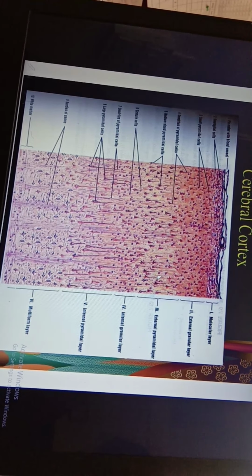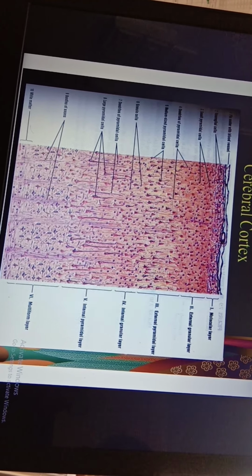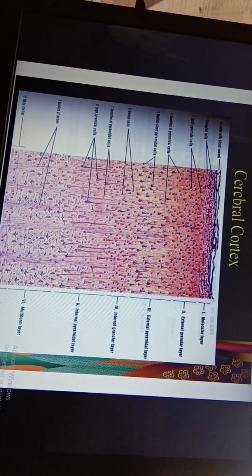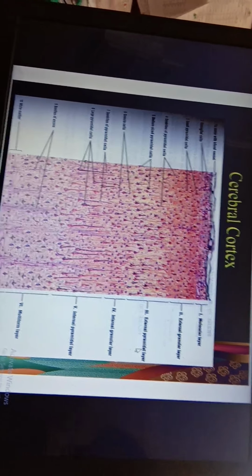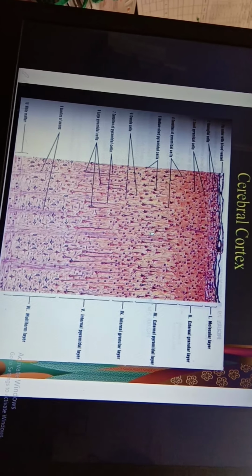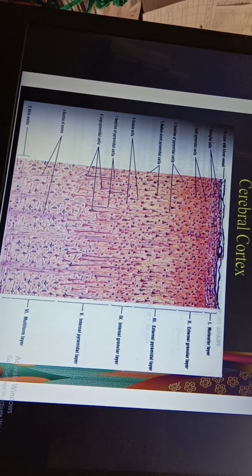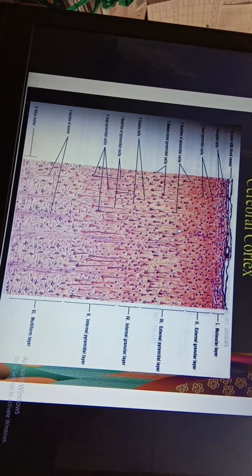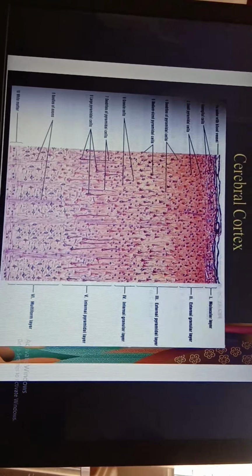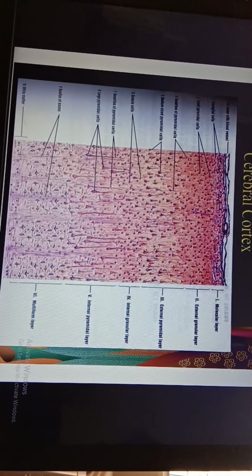The next layer, that is the third layer of the cerebral cortex, is the external pyramidal layer. If you study this external or outer pyramidal layer, you can see it consists of small pyramidal cells. That's why the name pyramidal layer is given. Pyramidal cells are triangular cells. There are two types of pyramidal cells in this layer: outer pyramidal cells and inner pyramidal cells. Outer ones are present on the outer side and inner ones on the inner side. The outer pyramidal cells are medium sized, and the inner pyramidal cells are larger.